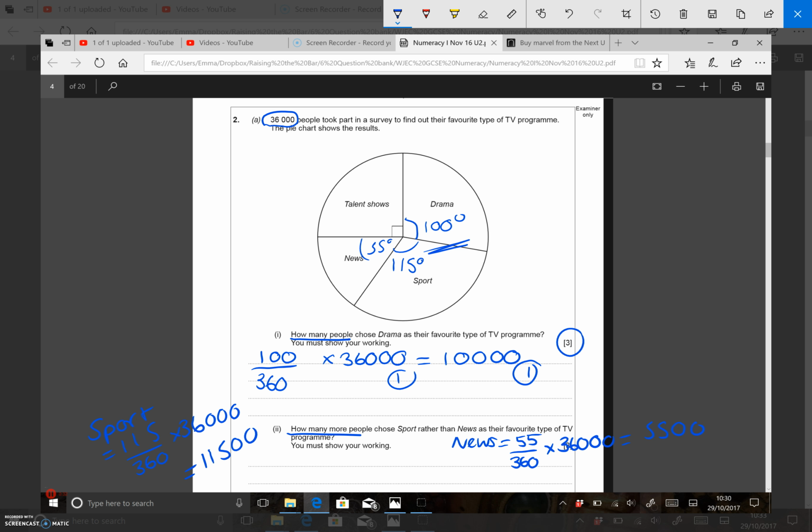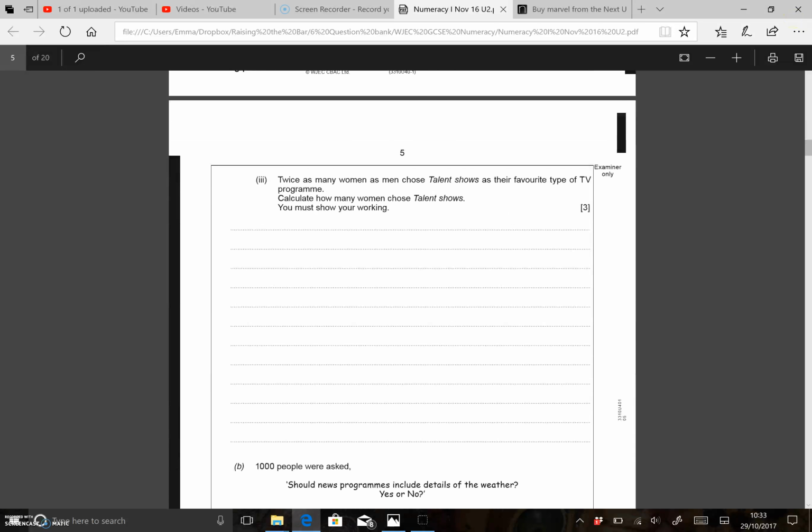And the question is, how many more people chose sport? So we've got 11,500 subtract 5,500, so it's 6,000 more people, and that's worth 1 mark. So you get 1 mark there for your method of working out how many in each, and 1 mark for your final answer.